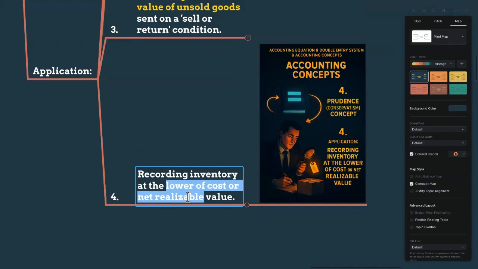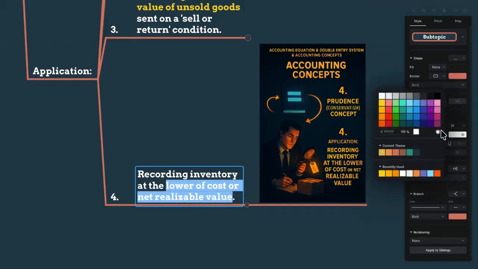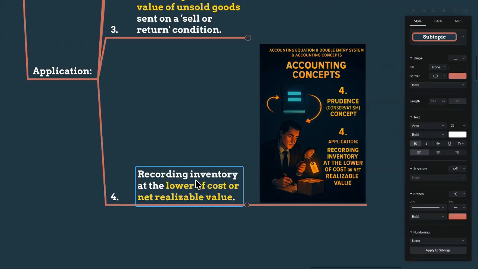My dears, the lower of cost or net realizable value means simply, let's say you purchased goods worth 100,000 rupees. But now you can sell in the actual market only for 75,000 rupees. Now the prudence concept is saying, please record the inventory at the lower of the cost or net realizable value. Net realizable value means the value you can actually sell for in the current market because of demand and supply. That is market price. The cost might be higher than the market price or lower than the market price. So let's say you paid 100,000, but you can sell it only for 75,000 now. So the cost is 100,000, the net realizable value, NRV, is only 75,000.